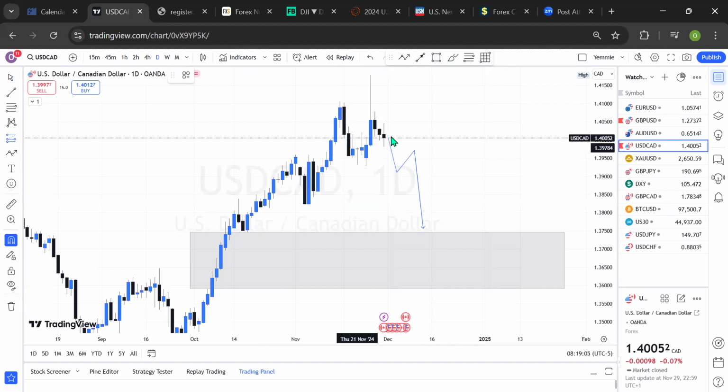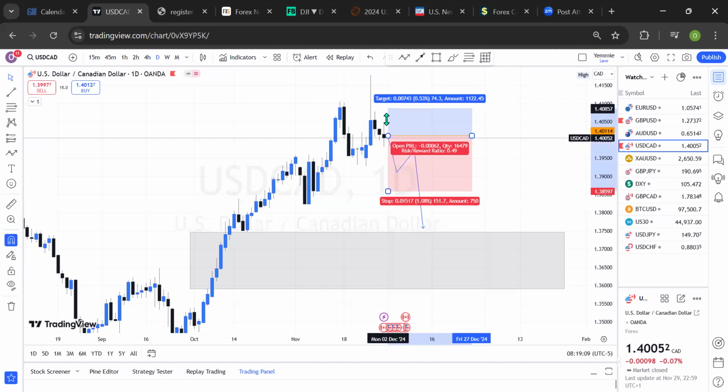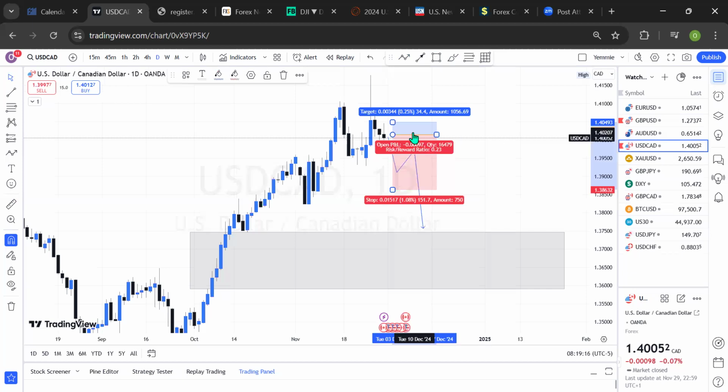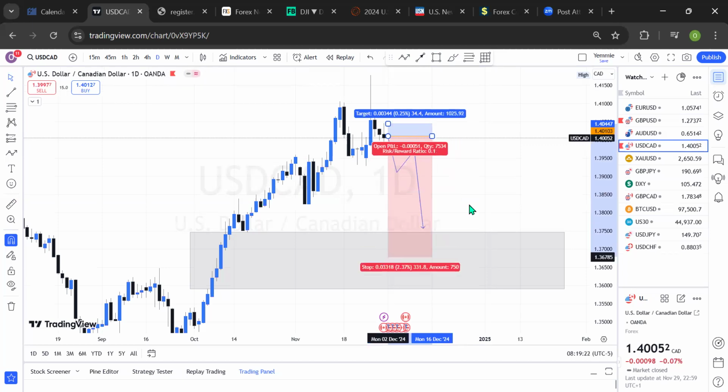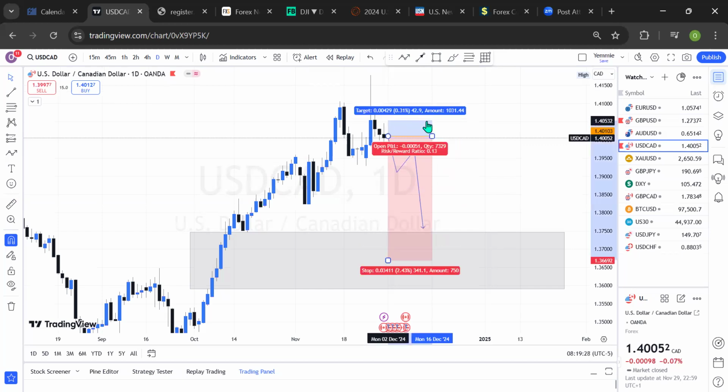Because I understand well that the market is not about being right, it's about being progressive in the market. And one of the ways to be progressive is to anticipate that anything can happen. But we cannot jump in and say we're expecting buy or sell. No, we must have a particular direction that we're anticipating in the market. Therefore, on USD CAD, I'm expecting the market to be a dominant sell for this week, and therefore I'll be waiting for the market to play within this range, and my stop loss will only be above this price level here, and I would be taking a sell opportunity in that range.